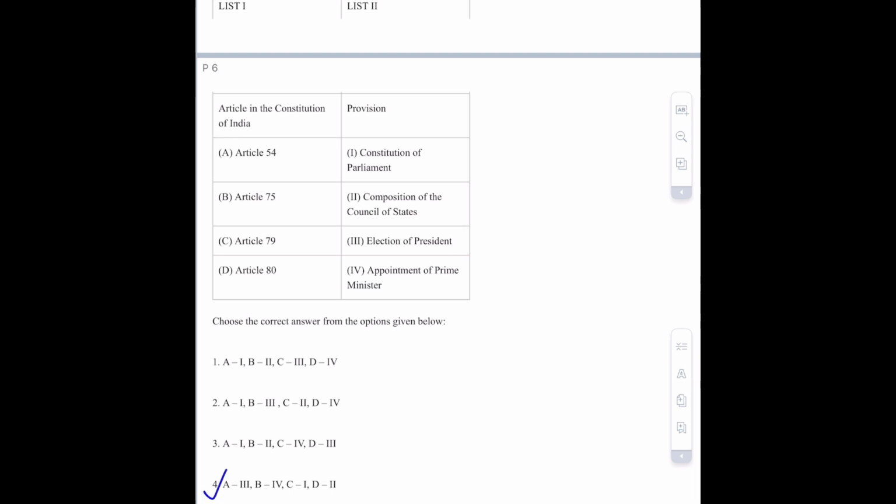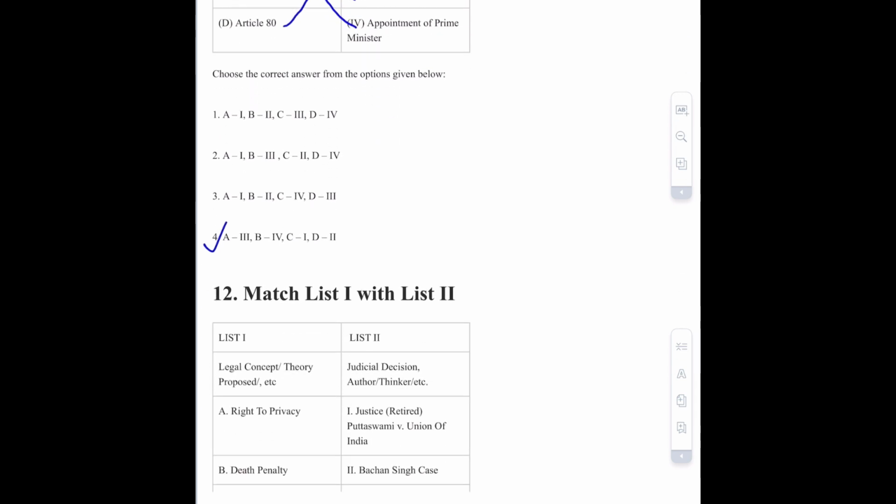Article 54 deals with election of the President, Article 75 deals with appointment of the Prime Minister, Article 79 deals with constitution of the Parliament, and Article 80 deals with composition of the Council of States. Now moving towards question number 12, that is again a match the list,